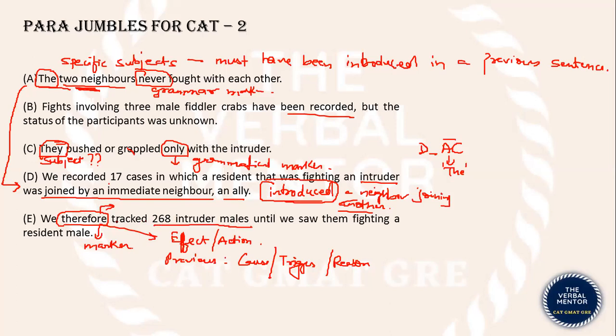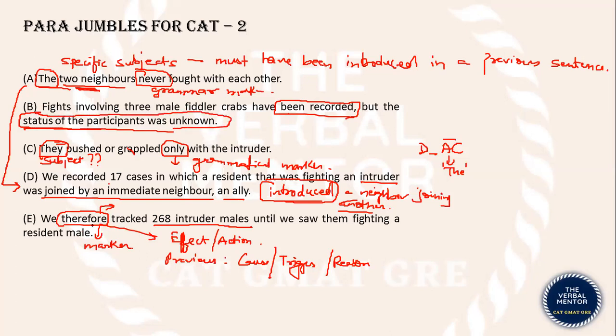Now, why did the authors track 268 intruder males? They must be looking for some hints or their behavioral pattern. Do we have such a sentence? Yes, sentence B says fights involving three male fiddler crabs have been recorded. So the scholars are aware of such fights, but the status of the participants was unknown.